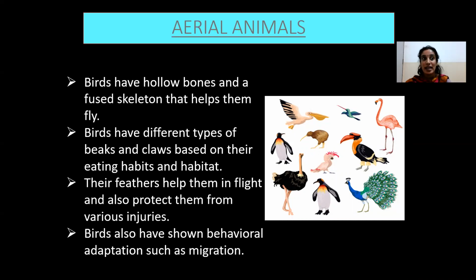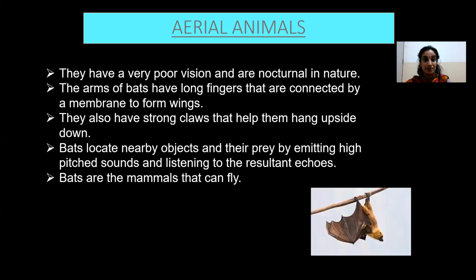They have a streamlined body which reduces air resistance when they fly. And birds have hollow bones that make their body light and enable them to fly. They have different types of claws and beaks depending on their habitats and diets. You can see the bat over here.